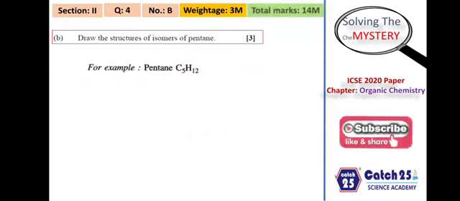Moving on to Section 2, which is the optional section. In this section, question number 4B, they had asked you for 3 marks: write down the structural isomers of pentane. Now, structural isomers means what? For pentane, you had to write different isomers. That means same molecular formula, same number of carbons, same number of hydrogens, but structures have to be different.